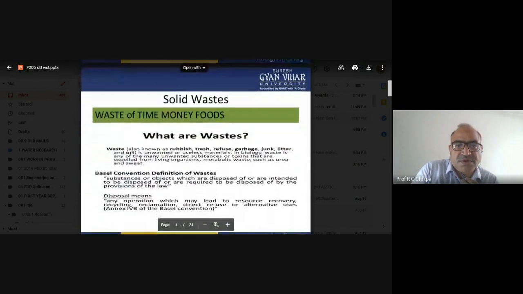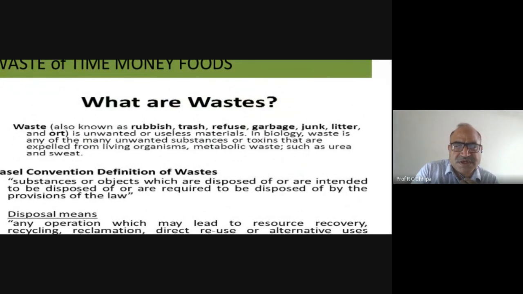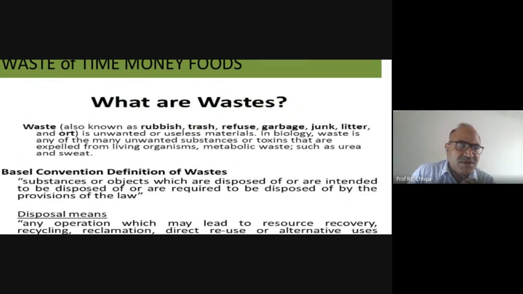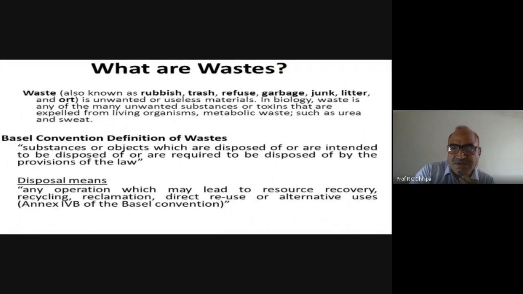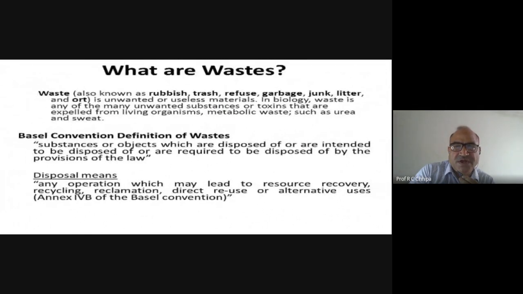So now, simply, what is waste? We have discussed earlier that it is also known as rubbish, trash, refuse, garbage, junk, litter, and dirty, unwanted or useless material. Biological waste is any of the many unwanted substances or toxins that are expelled from living organisms.